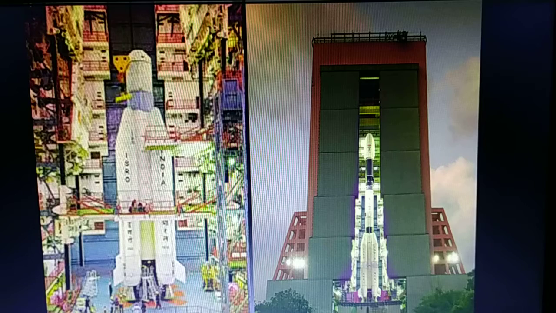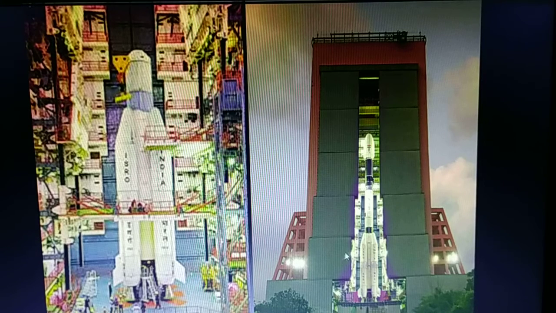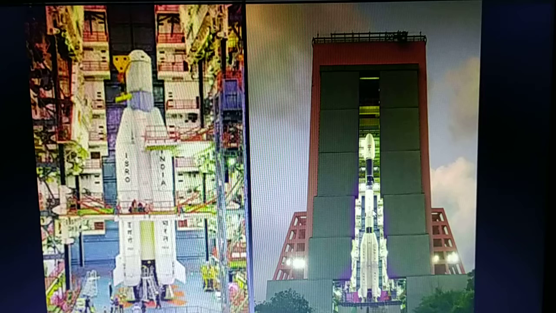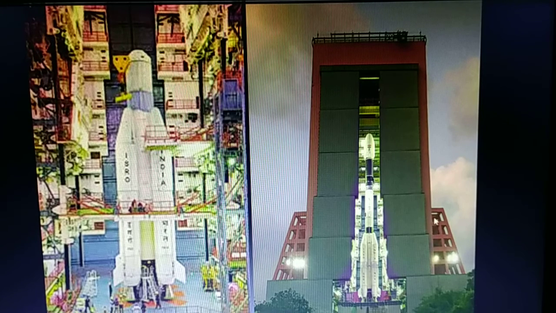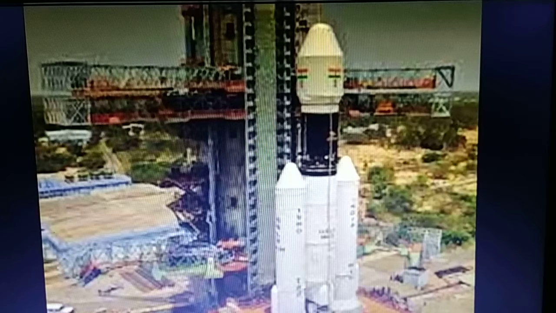See, this is SHAR and SDSC, Satish Dhawan Space Centre, Sriharikota. And this is the final position of the GISAT PSLV 10.